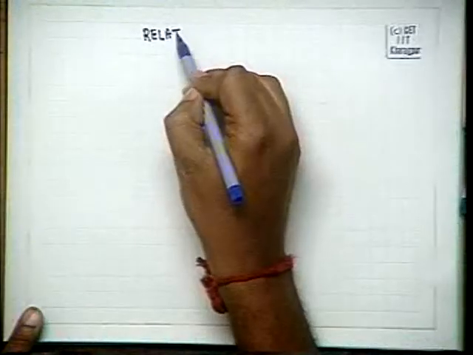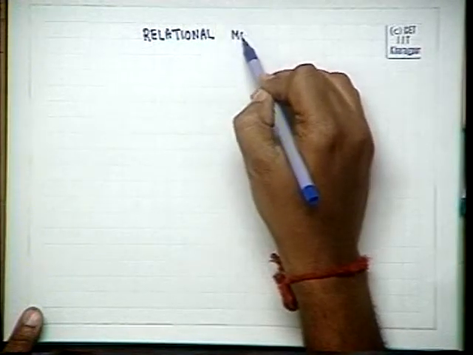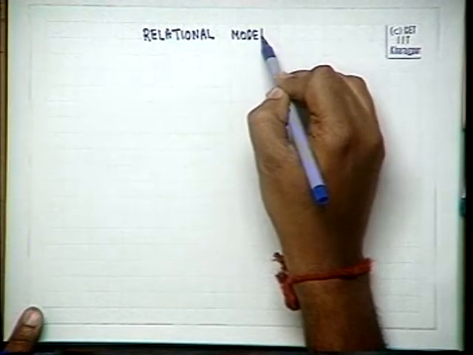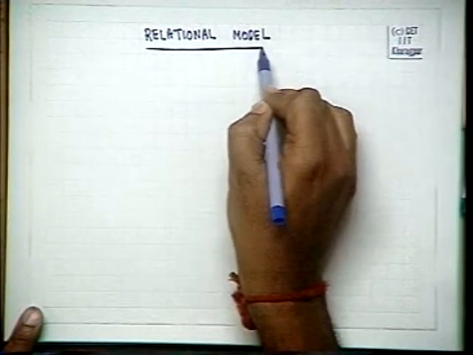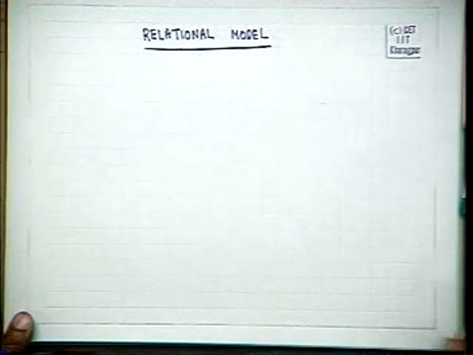Now we come to how we will look at it from the relational model point of view. We saw when we discussed very early what a relational model is, that the relational model consists of a set of tables.